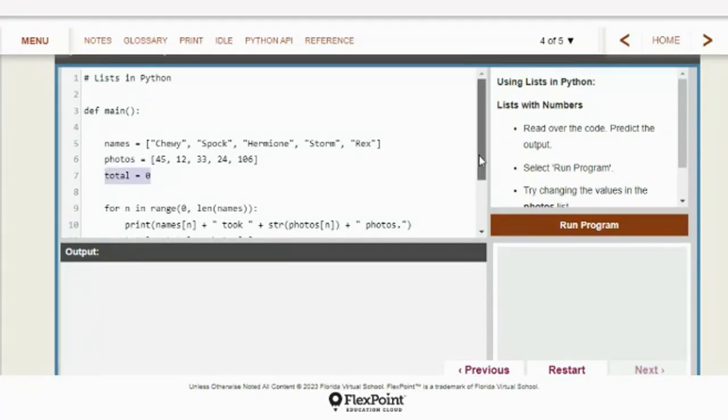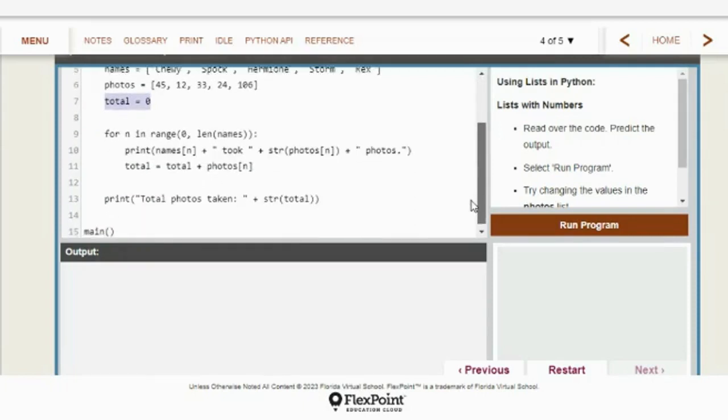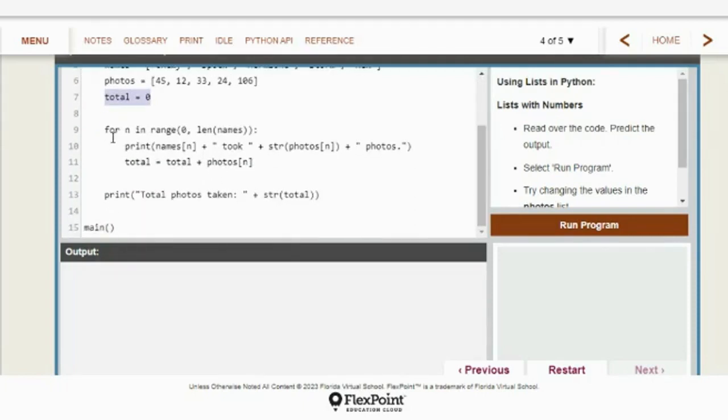Okay. All right. So now we're using a loop. For in range. So again, we're making a loop that starts at 0 and goes the length of the list. And it's going to print, first, names 0.